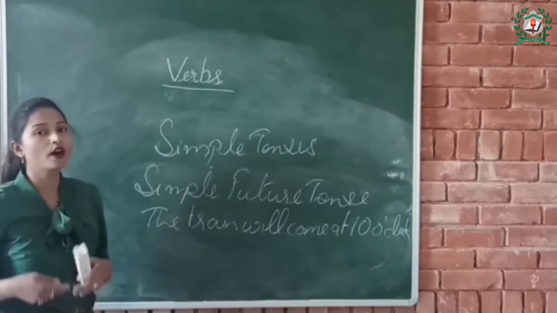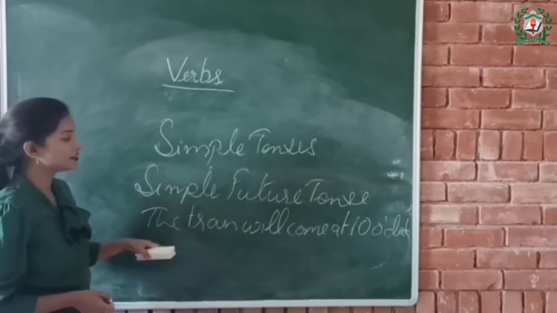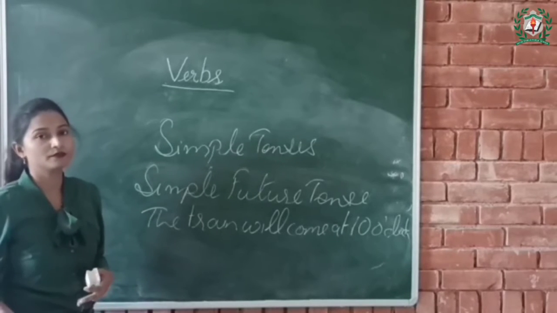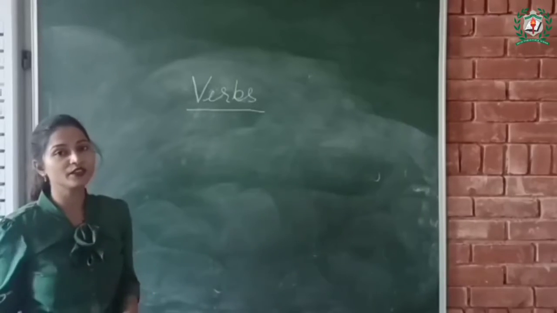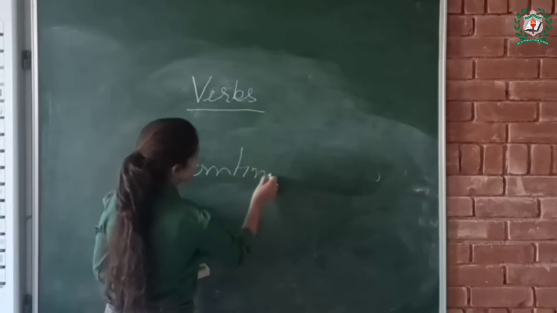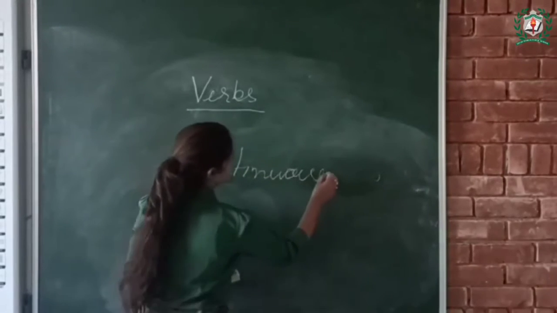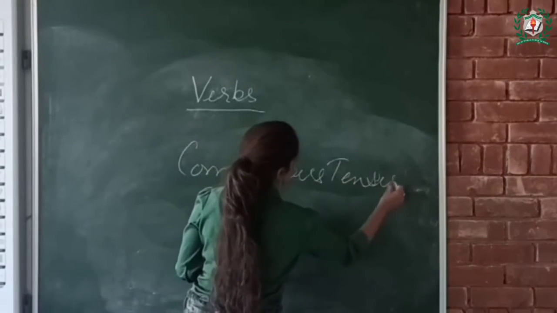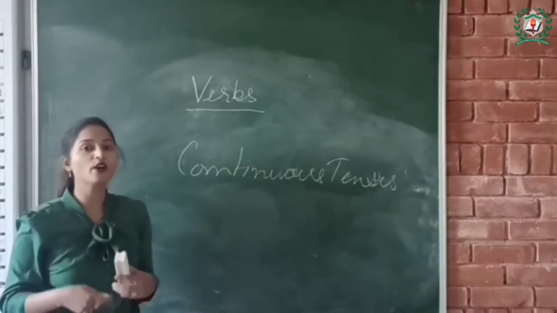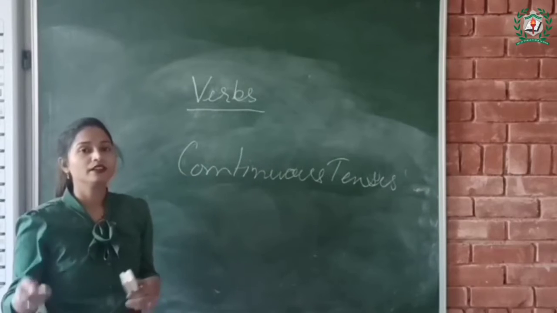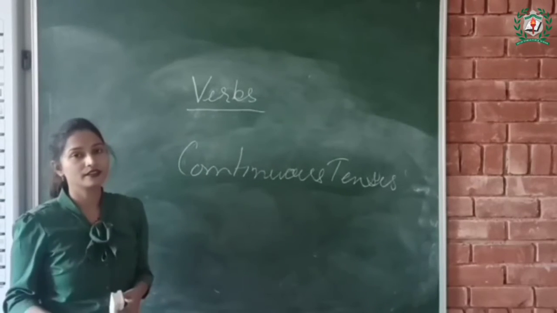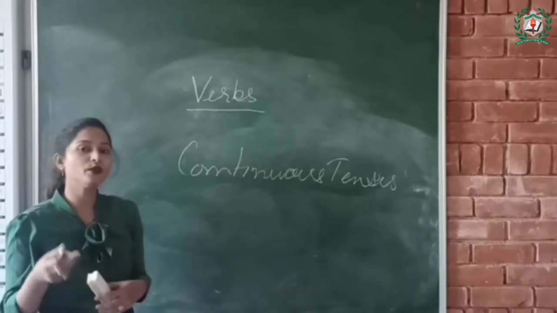Maybe tomorrow or later. So this sentence tells us about an action that will take place in future. Let's talk about continuous tenses. We use continuous tenses to talk about unfinished events. The helping verb helps to form continuous tenses. So children, what are helping verbs?